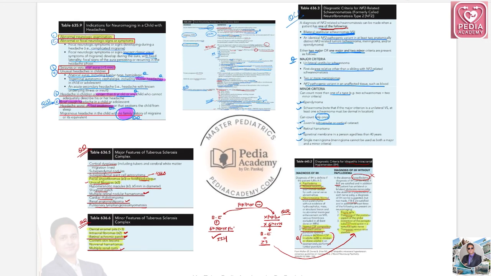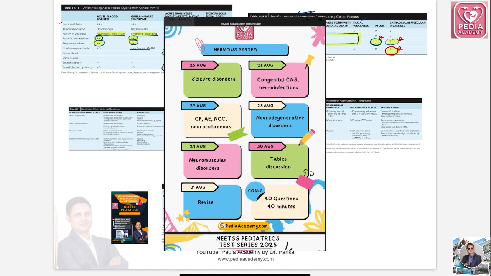So this slide will contain at least 5 to 6 complex MCQs. For that, you have to read and understand, or somewhere you have to mug up these tables, and this will give you marks ultimately. As we discussed earlier also, this is the week of the nervous system, which is an ultra high yield topic in your examination.